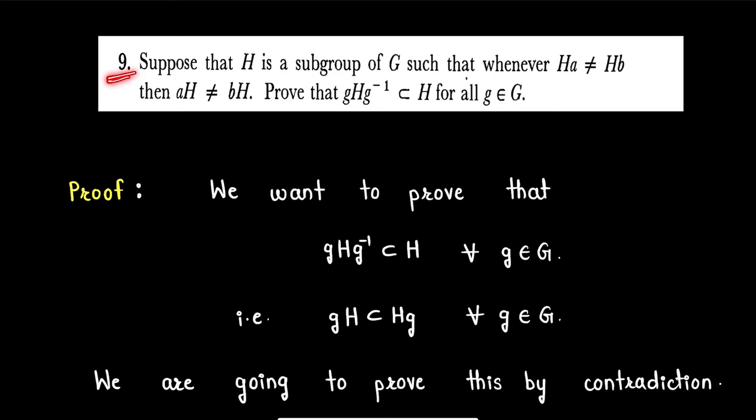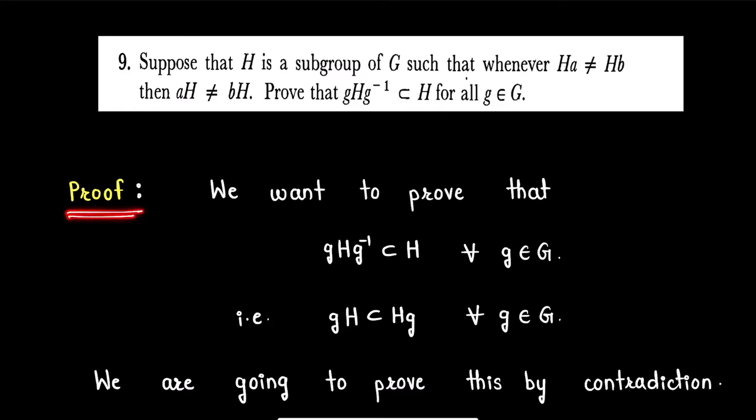So the question is: suppose that H is a subgroup of group G such that whenever the right coset Ha is not equal to the right coset Hb, then the left coset aH is not equal to the left coset bH. Prove that gHg^{-1} is a subset of H for all elements g in group G.